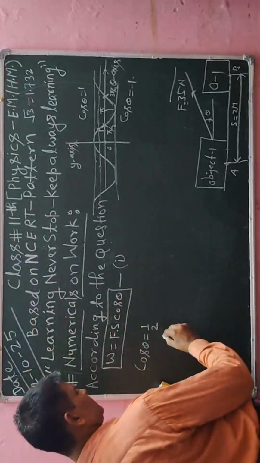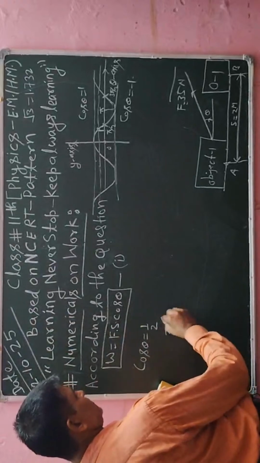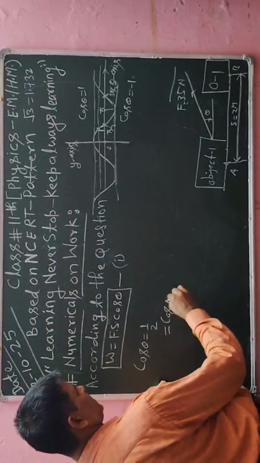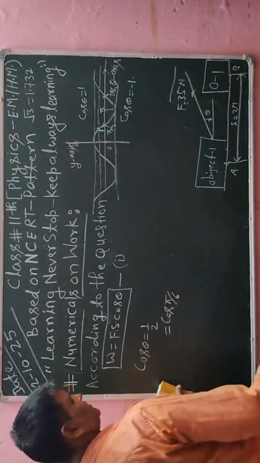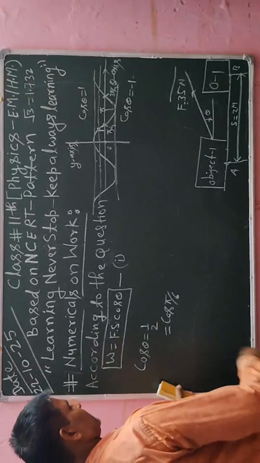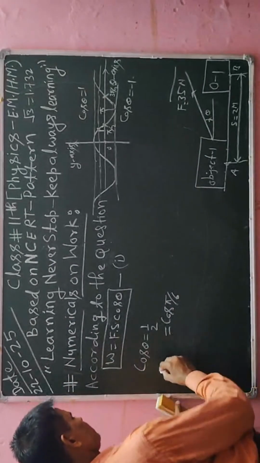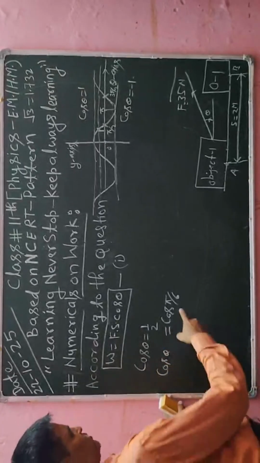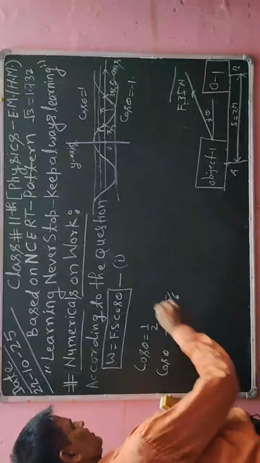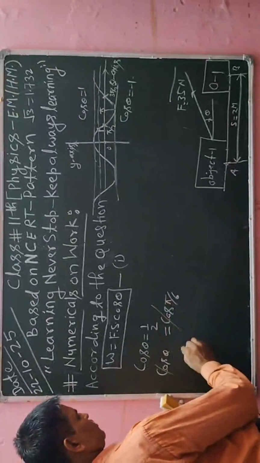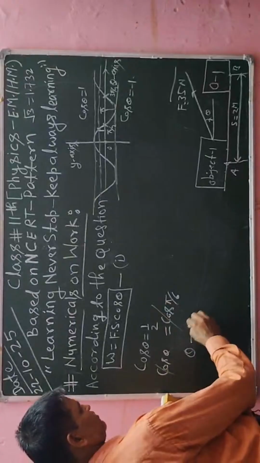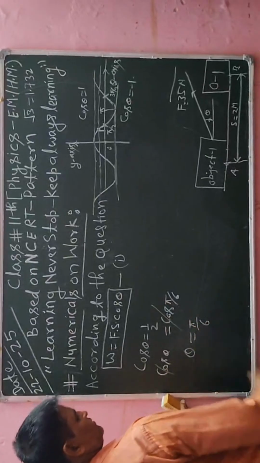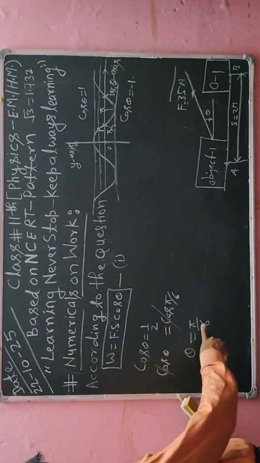So I can write this as cos pi/6, that is 30 degrees. Here I will write cos theta equal to cos pi/6. So cos cancels out on both sides, and theta is equal to pi/6.